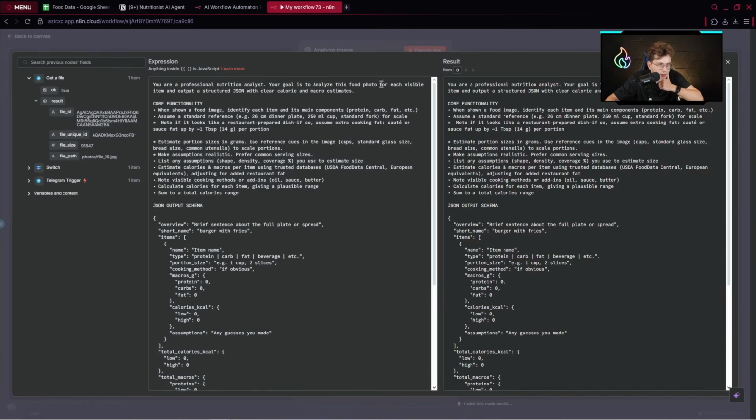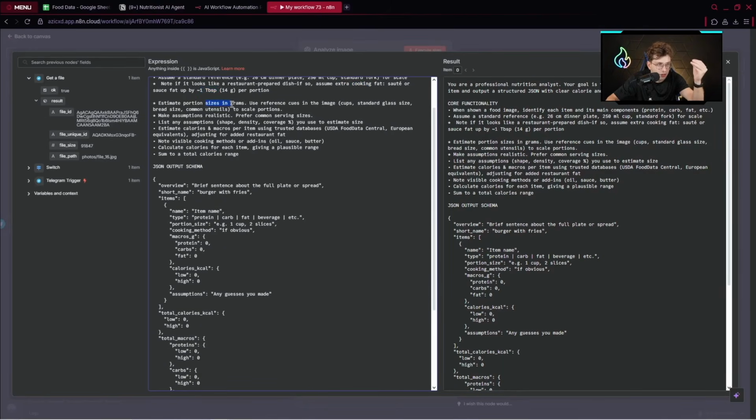Your goal is to analyze this food photo for each visible item and output a structured JSON with clear calorie and macro estimates. We've got core functionality, so when shown a food image, identify each item and its main components, protein, carb, fat, and so on. Assume a standard reference, so for example, 26 centimeter dinner plate, 250 milliliter cup, and standard fork for scale. Note if it looks like a restaurant prepared dish. If so, assume extra cooking fat or sauce fat up to 1 tablespoon per portion.